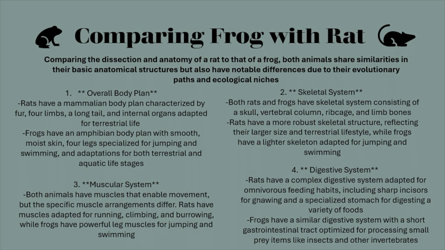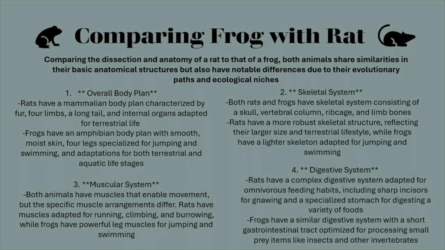Comparing frog with rat. When comparing the dissection and anatomy of a rat to that of a frog, both animals share similarities in their basic anatomical structures, but have notable differences due to their evolutionary paths and ecological niches. For their overall body plan, rats have a mammalian body plan characterized by fur, 4 limbs, a long tail, and internal organs, which are adapted for terrestrial life. On the other hand, frogs have an amphibian body plan with smooth, moist skin, 4 legs specialized for jumping and swimming, and adaptations for both terrestrial and aquatic life stages.